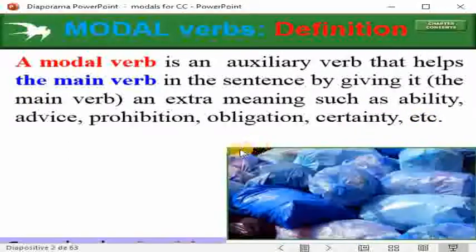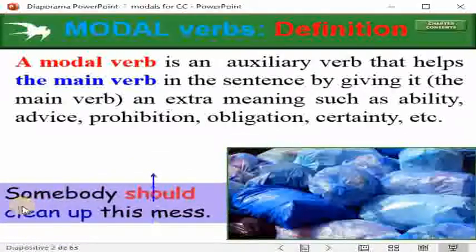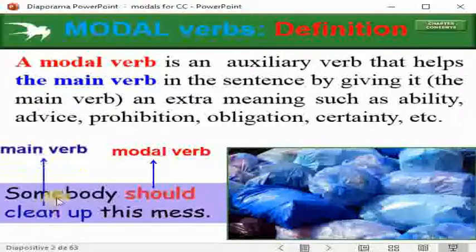So for example, somebody should clean up this mess. Should is the modal verb, and here the main verb is clean up. The modal verb all the time comes before the main verb, and the main verb should be all the time in the infinitive form.